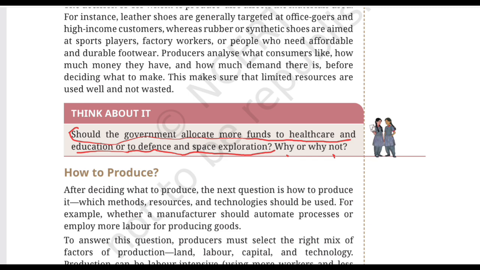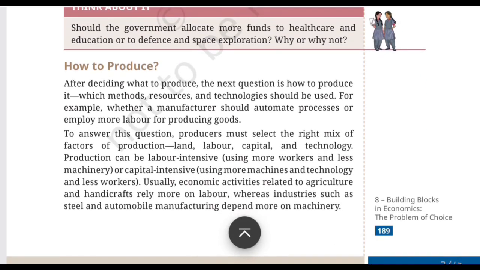So far we have asked what should we produce and for whom should we produce. But now imagine you have decided, I am going to produce shoes. There is still one huge question, which is how to produce. In this, the main focus is: should I use more workers? Should I use machines? Should I use advanced technology? That's our second major economic question, how to produce. Let's decode this topic in depth.